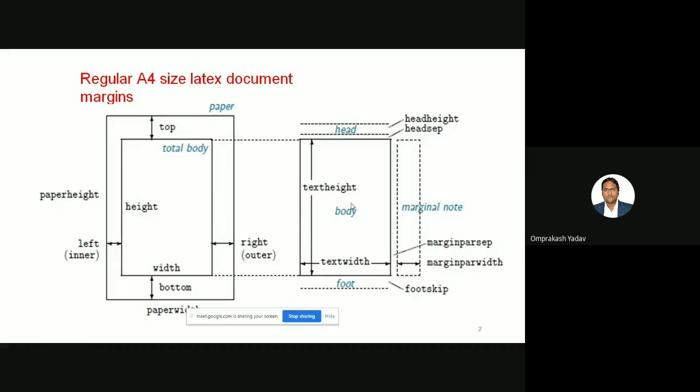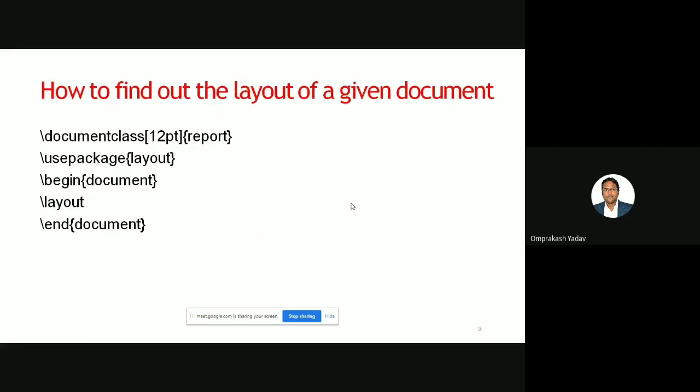So let's go directly to the practice session, and there we will try to see. Now with this, we can see the default layout. For example, here we have mentioned the report, right? And in the use package, I have mentioned layout.